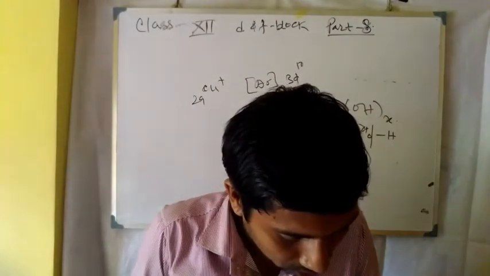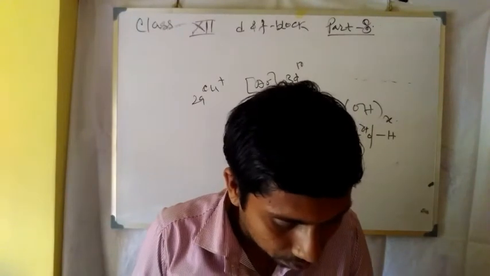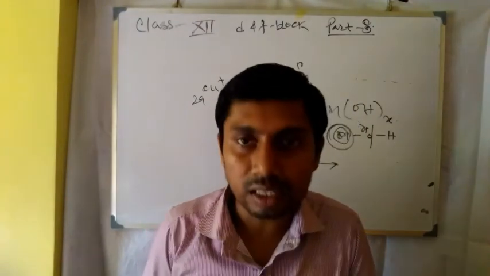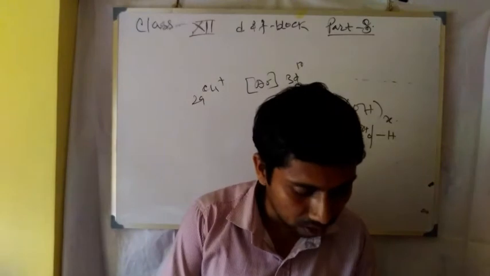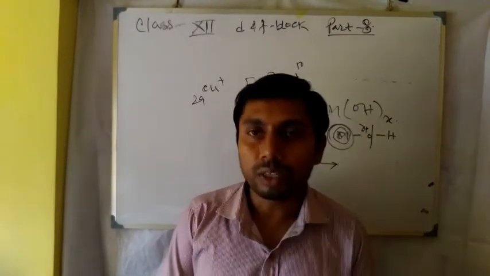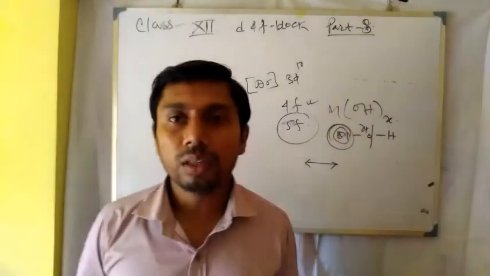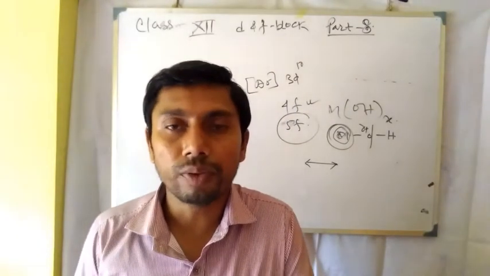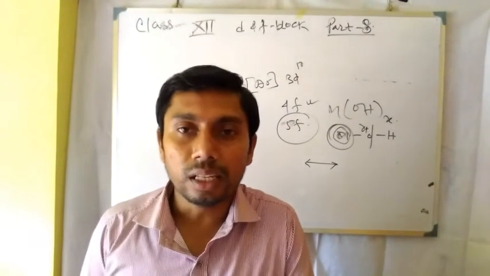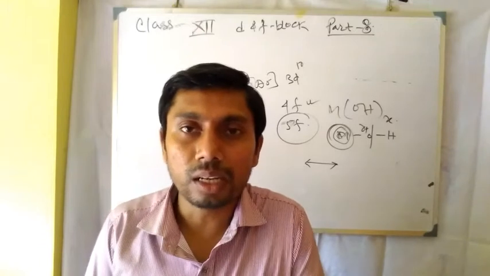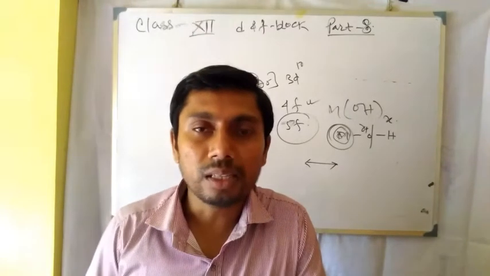Next one: the transition metals and their compounds act as good catalysts. Why do these act as good catalysts? First of all, the transition metals contain different electronic configurations, and transitions are also possible in the transition metal series.